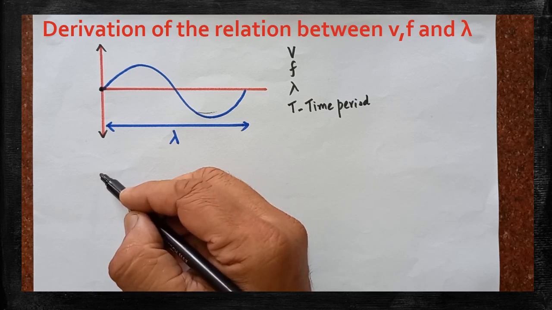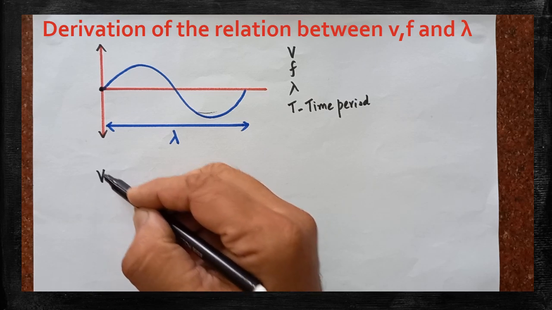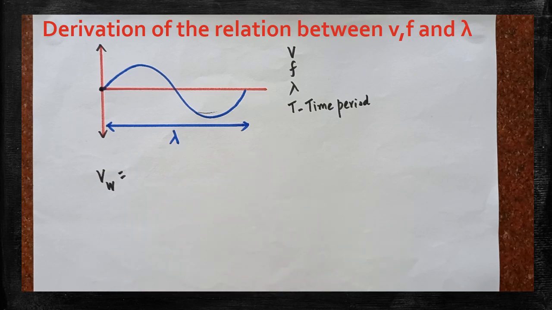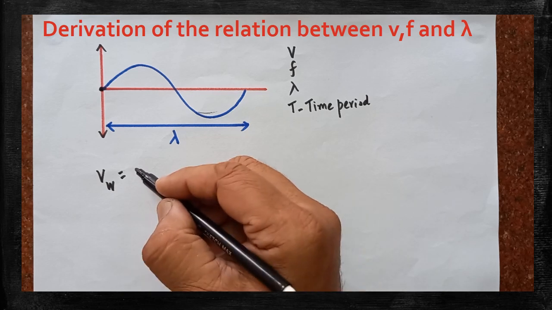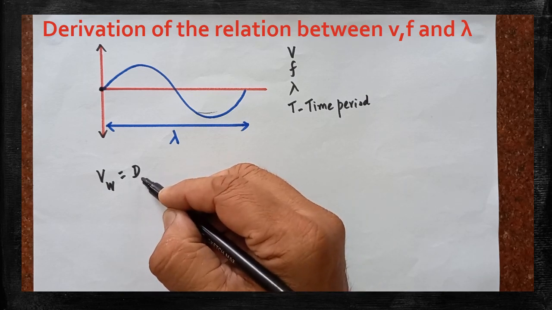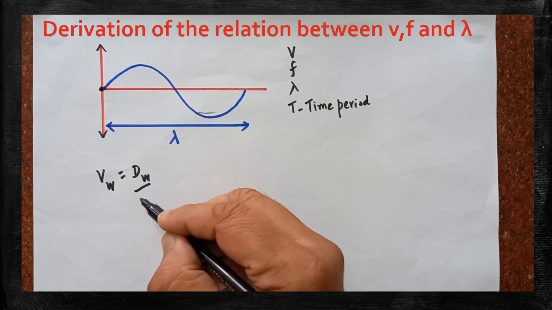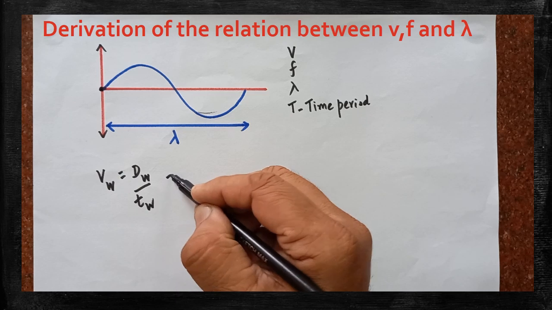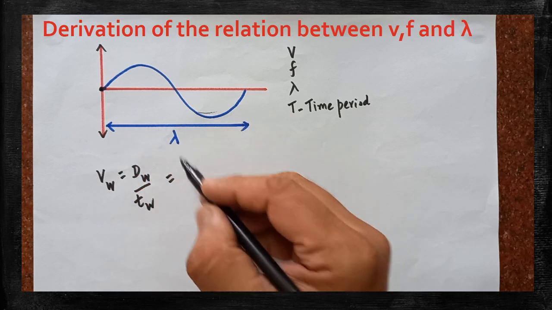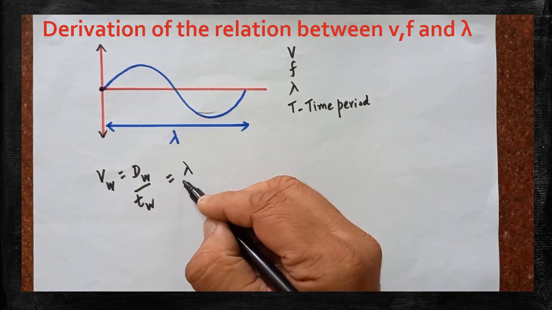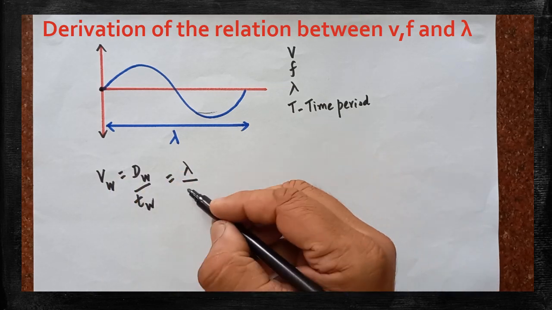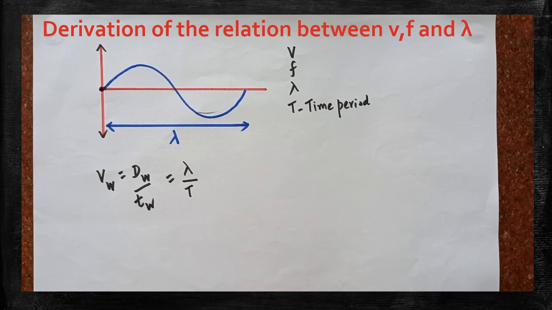First, you should know the fundamental formula for velocity. What is the formula to calculate the velocity of any moving body? Distance traveled divided by time taken to travel. So here, distance traveled by the wave is how much? Lambda. To travel the lambda distance, how much time does it take? The time period, capital T.